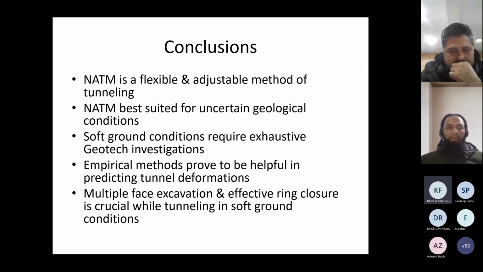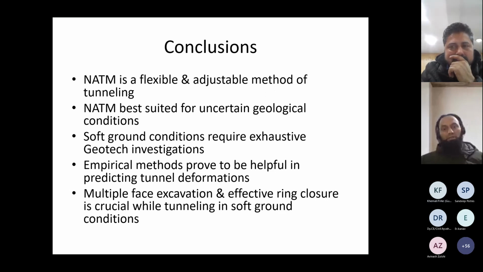So this was more or less the case study, and the conclusion which we can derive from this is that NATM is an approach which allows us to have a flexible support system and adjustable excavation method for tunneling, which is also economical and beneficial. NATM is best suited for, I would say, not soft ground but uncertain ground conditions, because it gives us the choice to play with the support system. And of course, weak ground conditions are the best case for this.